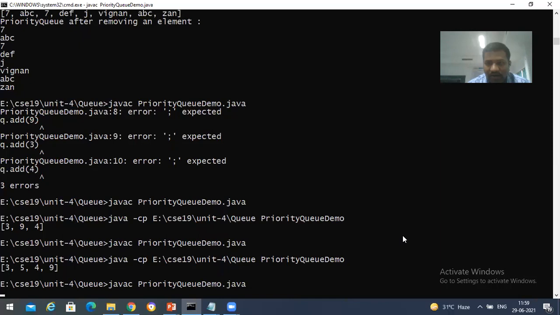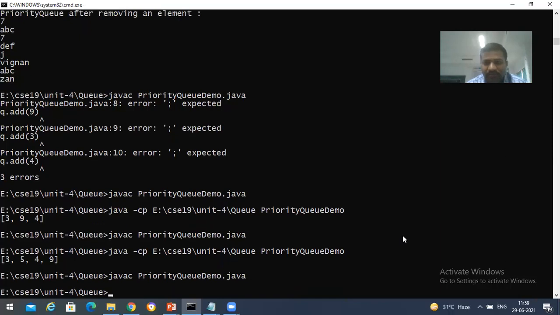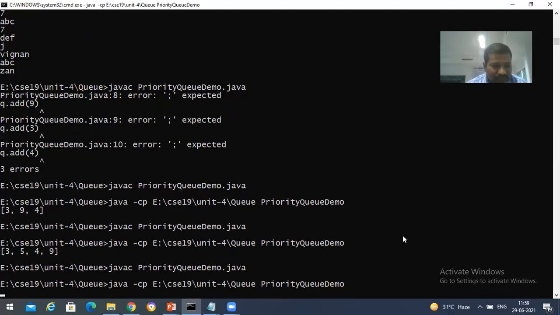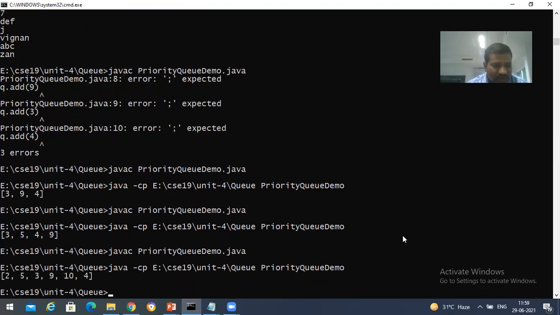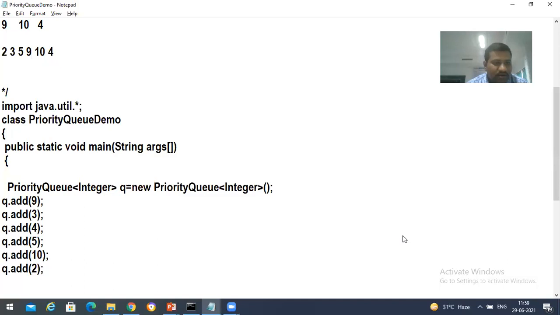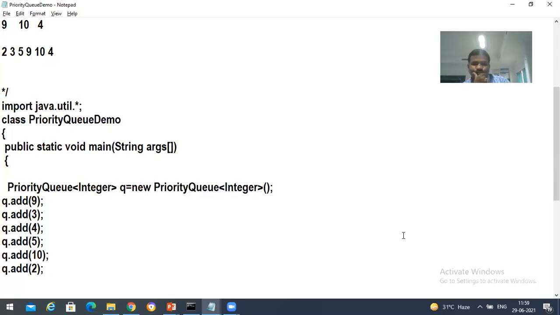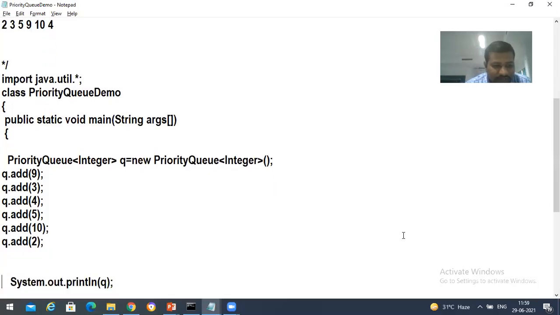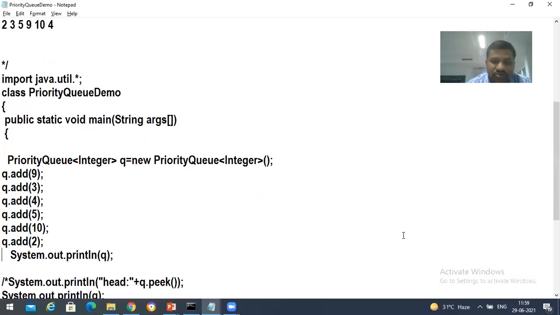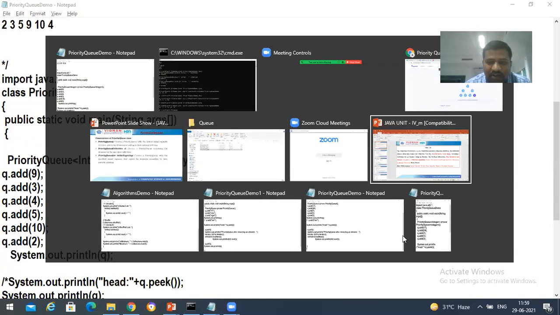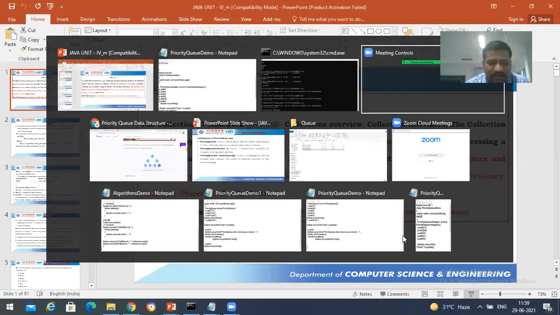Not executed, just compiling I'm doing. So 2, 5, 9, 10, 4. Okay, clear with this, I think. Yes, sir. Right. So one more thing is that here I said I would discuss some key points over there. Are you able to see the screen, right? Yes, sir.